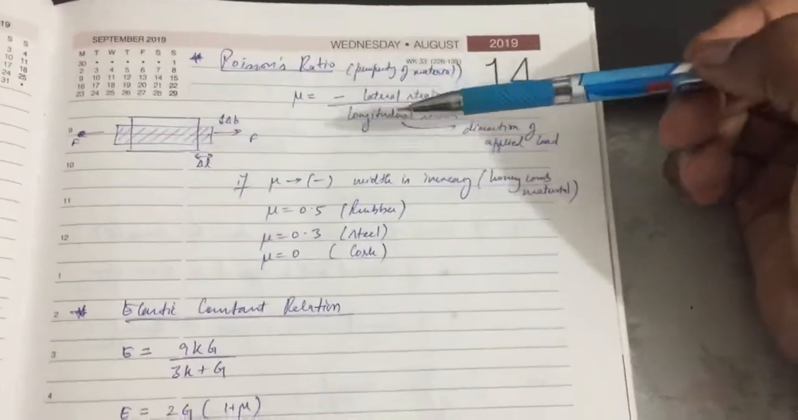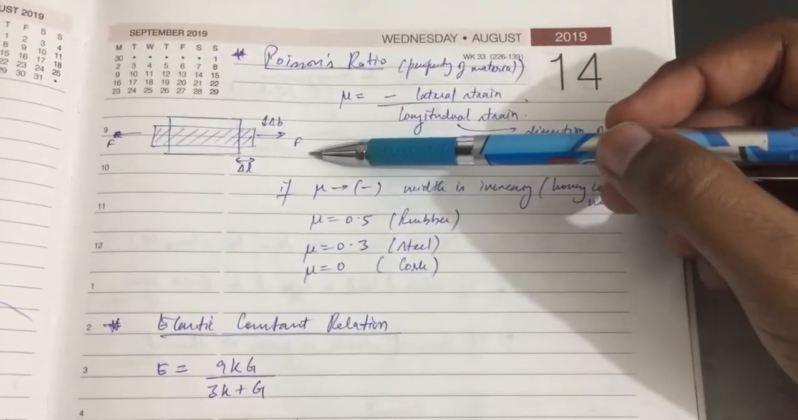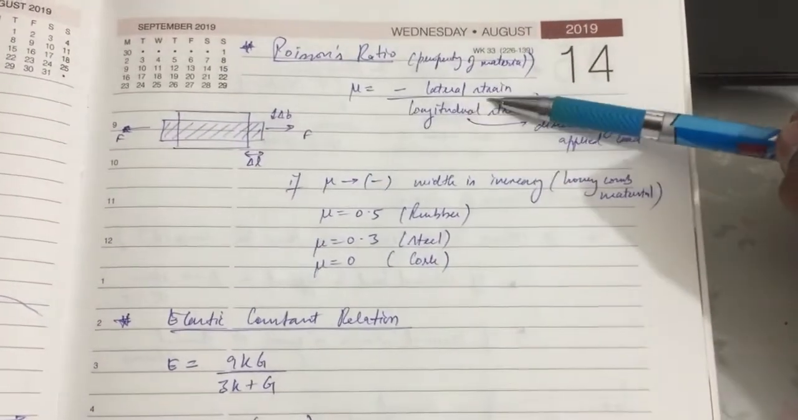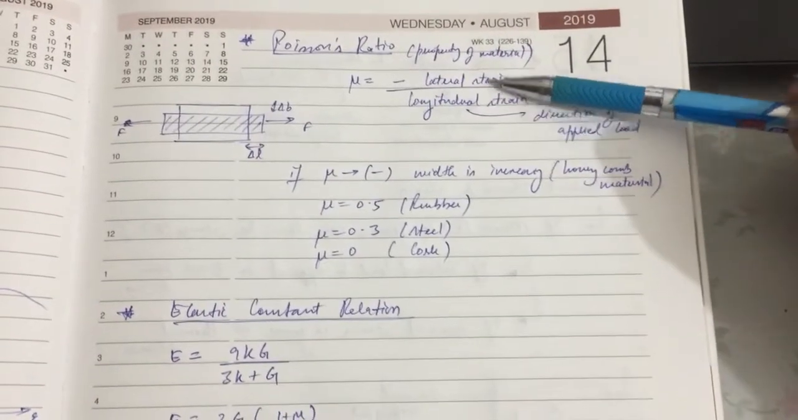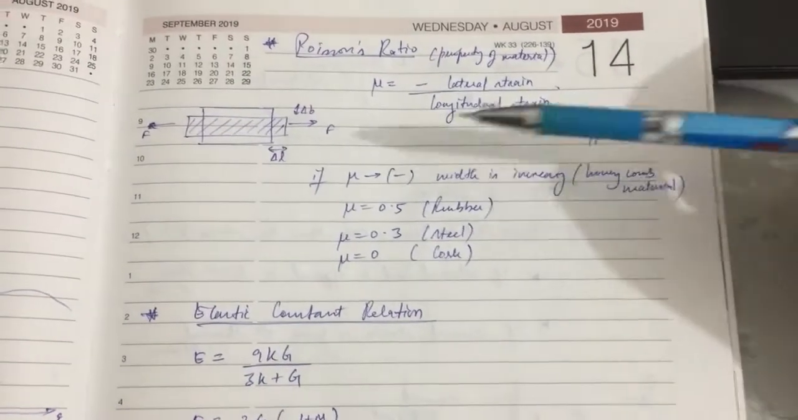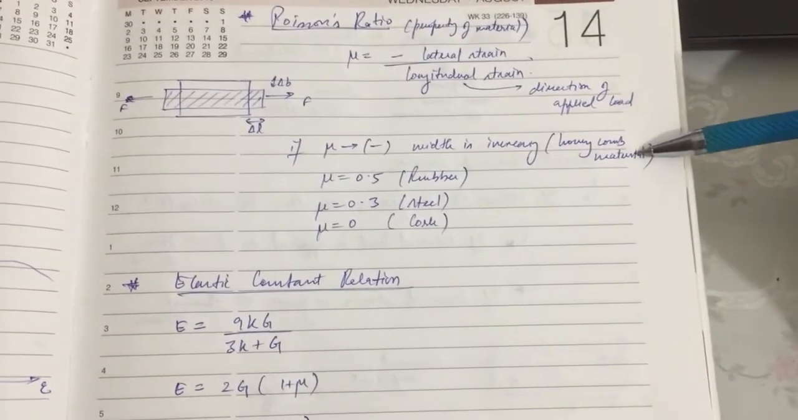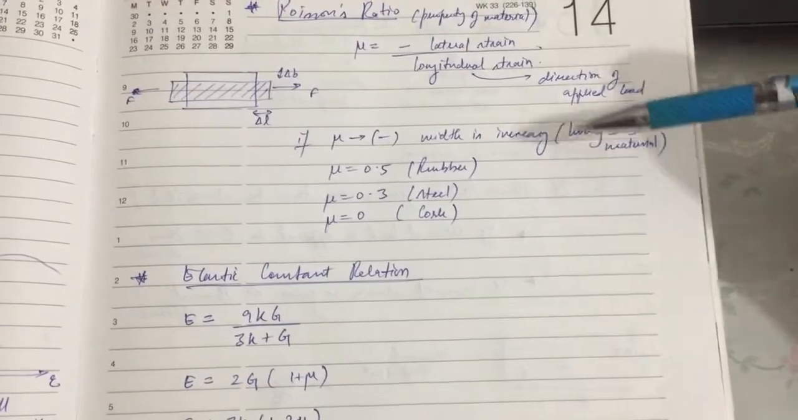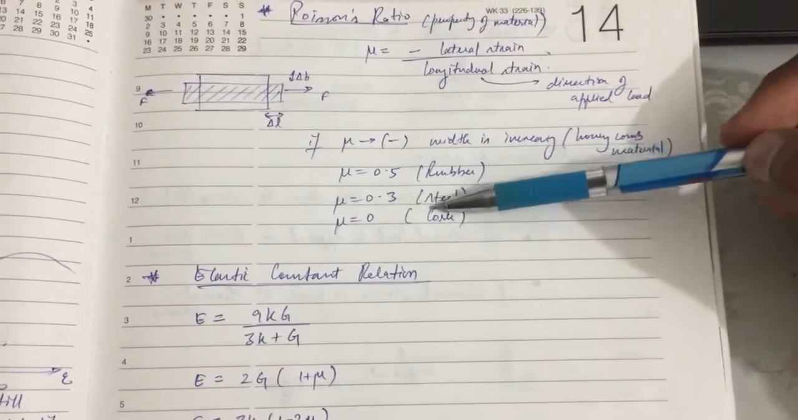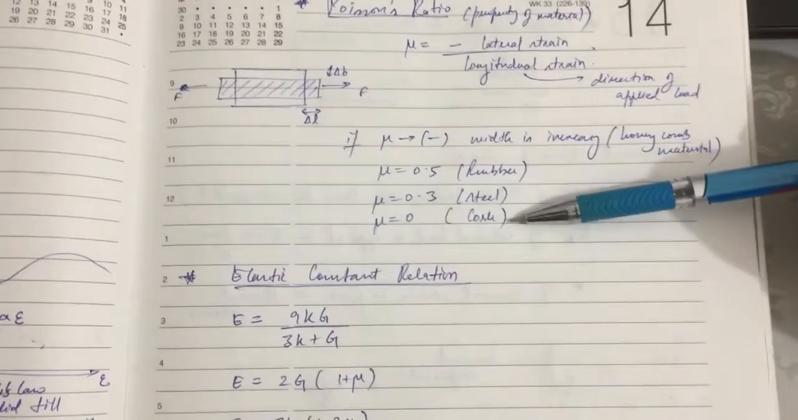The next thing is the Poisson ratio, which is a property of the material under which, when a load is applied in a given direction, there is a change in the longitudinal and the lateral directions. The negative of the lateral strain divided by the longitudinal strain gives the Poisson ratio. If the Poisson ratio is negative, that means the width of the material has increased after the load is applied. The honeycomb material is an example. If the Poisson ratio is 0.5, the material is rubber. If it is 0.3, it is steel. If it is 0, it is cork. Basically, when you apply the load, the lateral direction doesn't change.